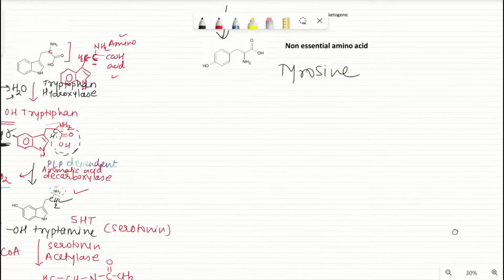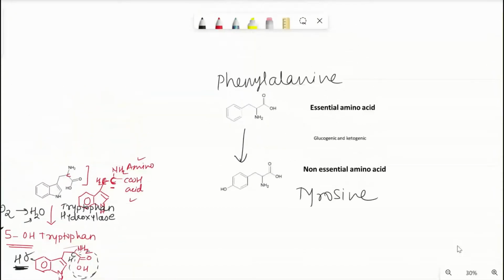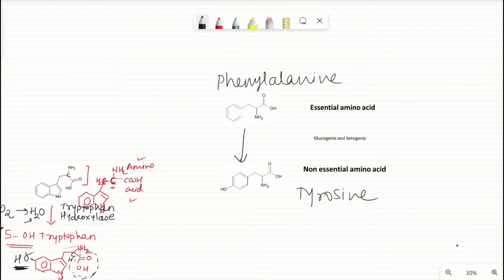Okay, so see here, the first step is conversion, or you can say metabolism, of this phenylalanine to tyrosine.